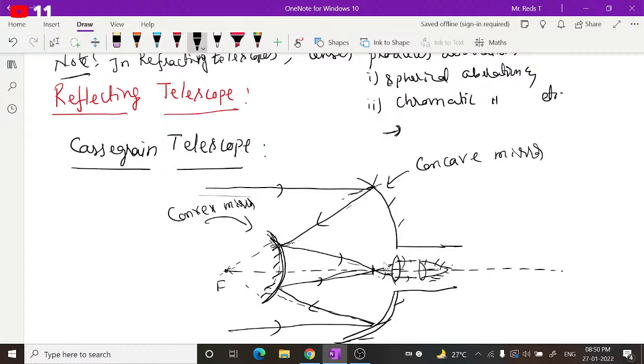But here, we do not have completely reflecting elements. Of course, we are using one lens here, a refracting element. With the help of this, we will reduce these errors to the maximum extent, even though we are using a refracting lens here. Then we get the final image after passing through this lens. So this is briefly about the reflecting telescope, or Cassegrain telescope. I hope it is clear for you.